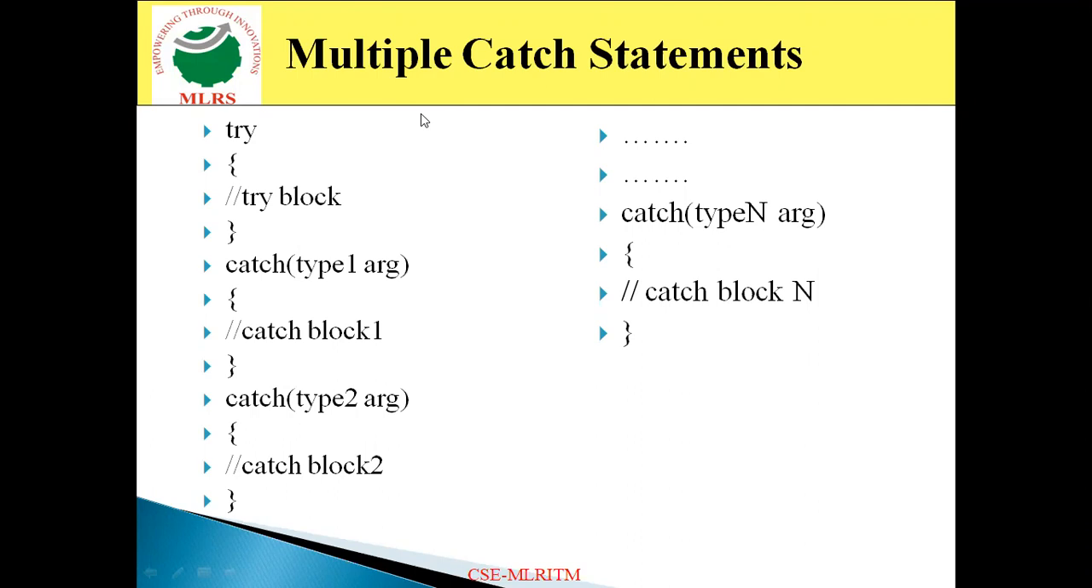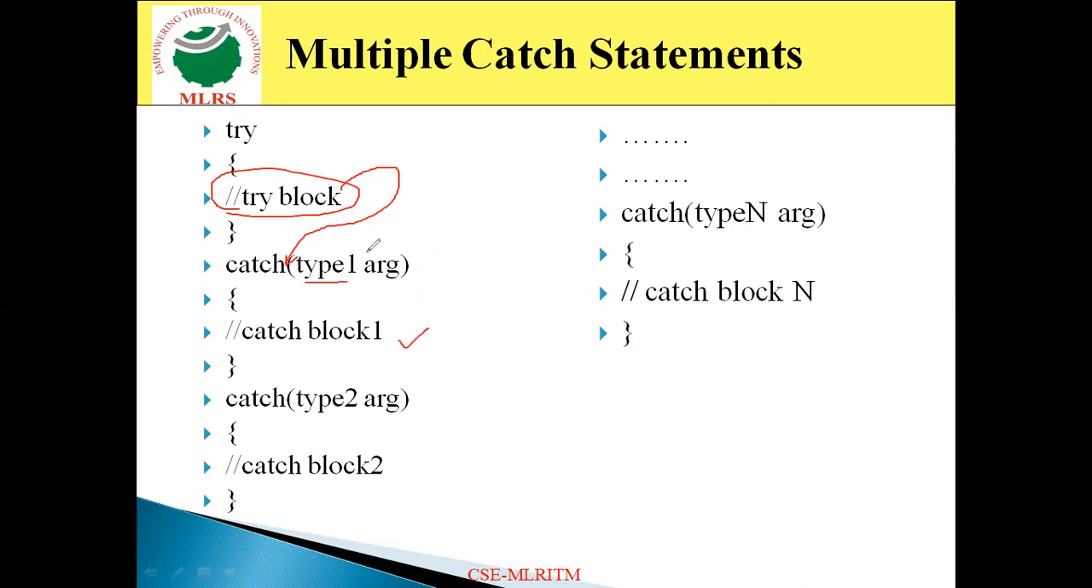Now come to the first one, that is the try. Whatever code may generate an error, you specify that code in the try block. Then, if any error occurs in the try block, that error is thrown to the catch block by means of the throw keyword. If the throw statement matches the catch type specified here, then this catch block, catch block one, will execute.